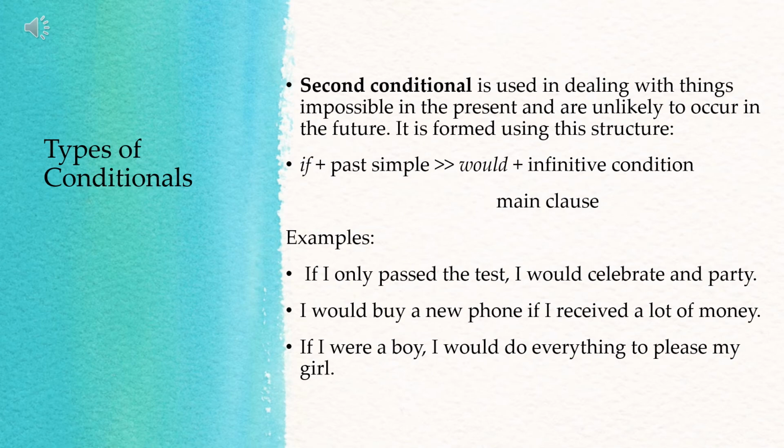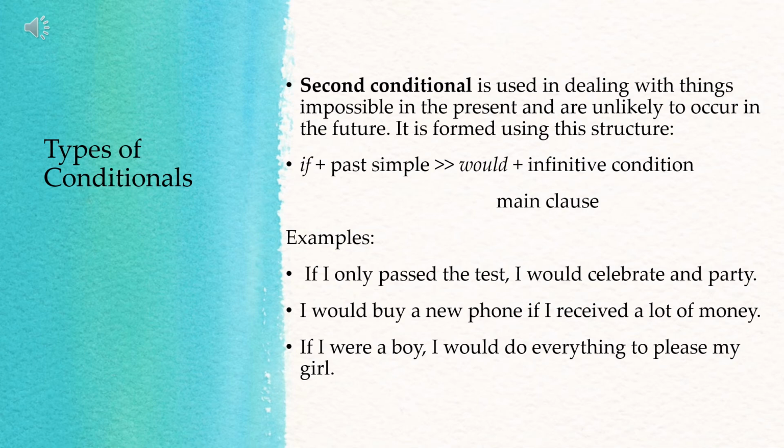Then look at the third example. This is very famous because we have there the song If I Were a Boy by Beyonce. Yes. So, if I were a boy, that is the condition. Then the consequence, I would do everything to please my girl. But do you think she could do everything to please the girl? She couldn't because there's no possibility that she would become a boy.